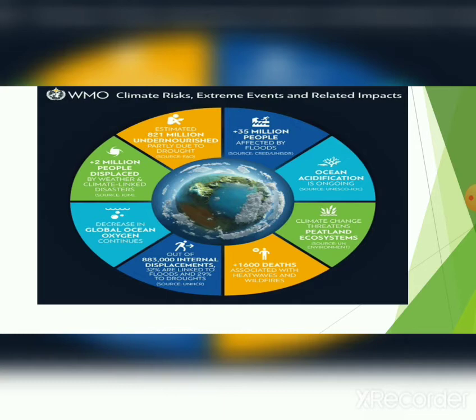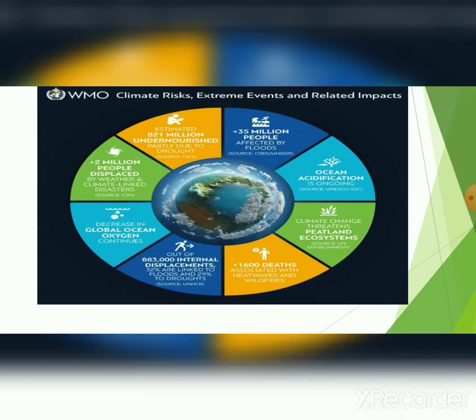Ocean acidification is also caused. Climate change, as I have already told you. 1600 deaths associated with heat waves and wildfires. Most of the people can't survive and tolerate that amount of temperature in some regions. So more than 1600 deaths are reported due to this global warming. Out of 883,000 internal displacements, 32% are linked to floods and 29% to droughts.